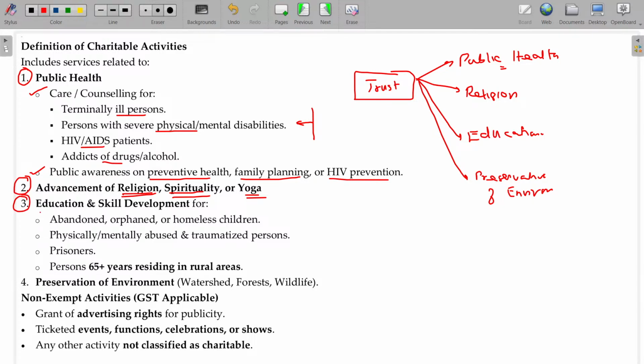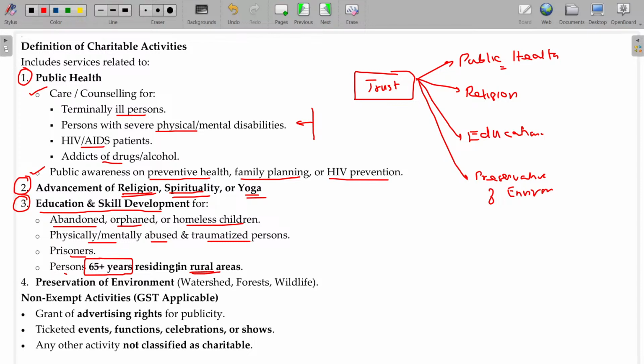Education and skill development. Not all sorts of education. Education given to abandoned, orphaned, homeless children, or physically, mentally abused, traumatized persons, prisoners, persons aged 65 plus residing in rural areas.